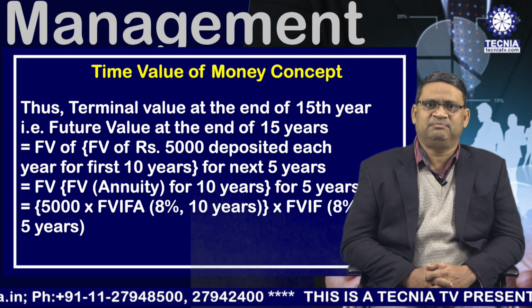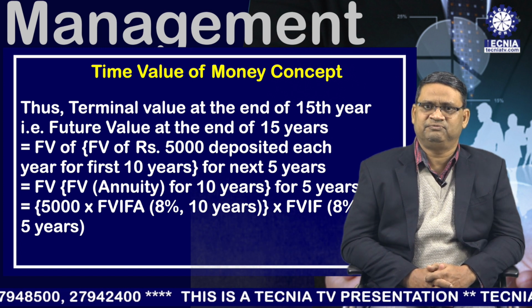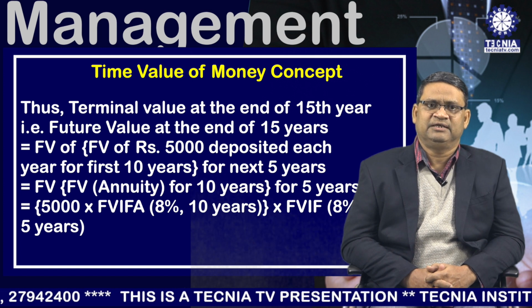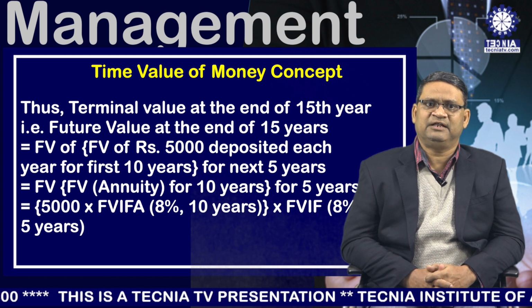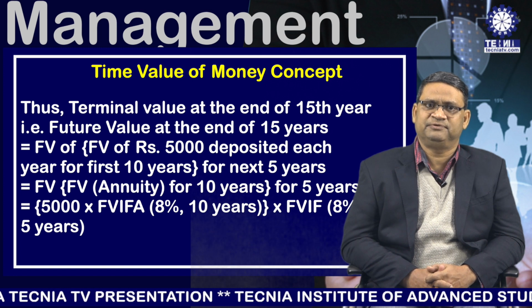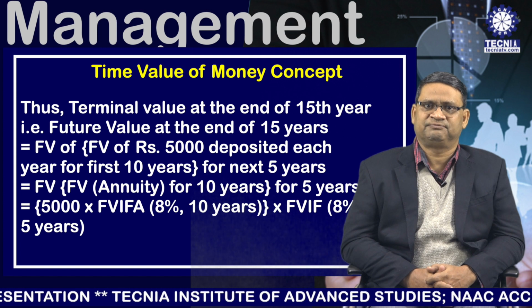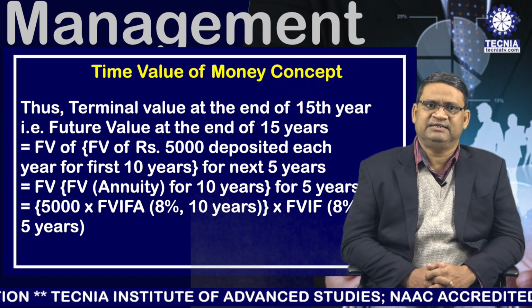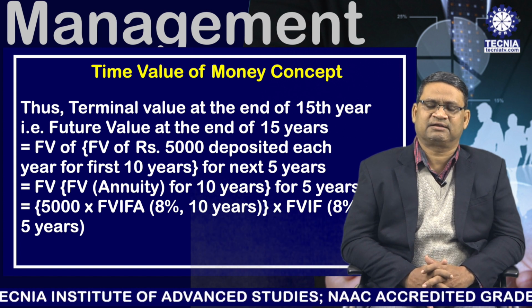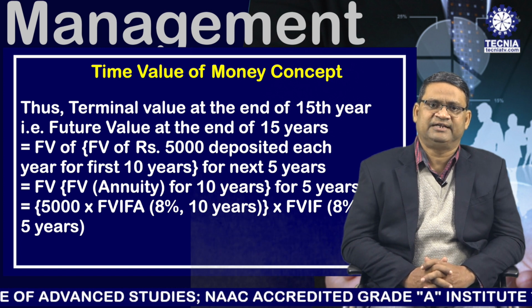Thus the terminal value at the end of 15th year, that is future value at the end of 15th year, will be calculated as follows. First we will calculate the future value of rupees 5,000 deposited each year for the first 10 years, and then we will calculate the future value for the next 5 years of that amount.